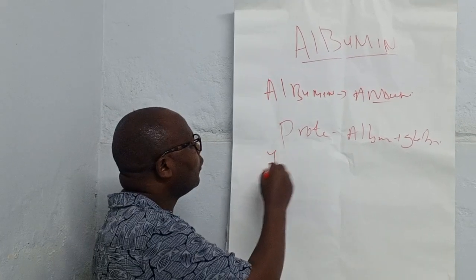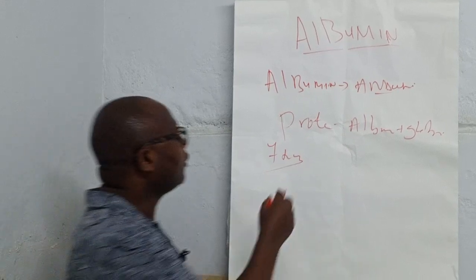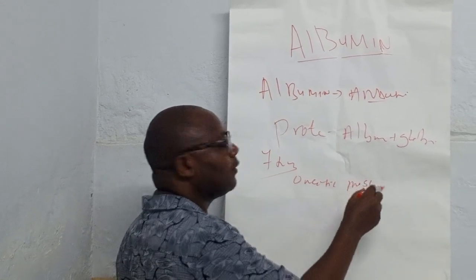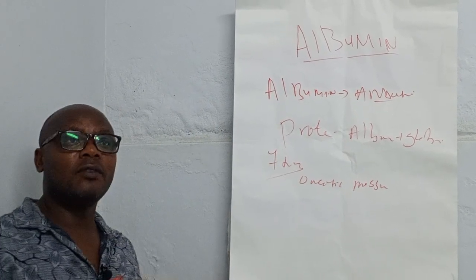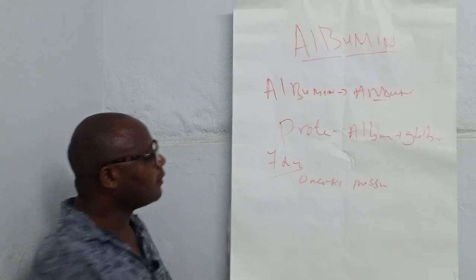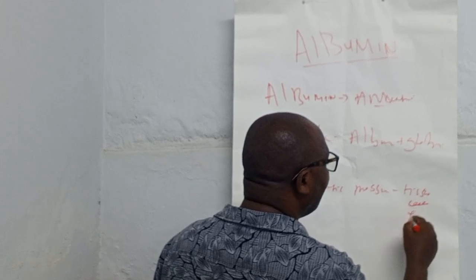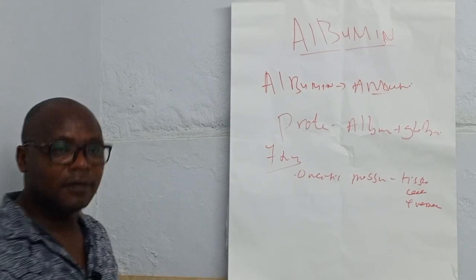The functions of albumin in the body: number one, it is to maintain oncotic pressure in our body. That is the pressure between the fluids in the blood vessels, the tissues, and also the cells. So it maintains the pressures between the tissues, the cells, and the blood vessels in our body. That is one of the major functions of albumin.